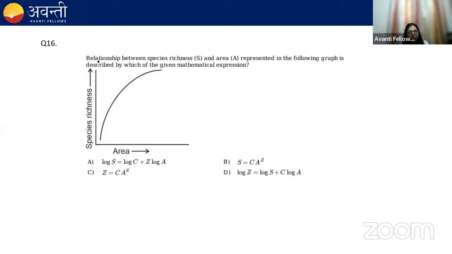Moving next is question number 16, which says the relationship between the species richness and area represented in the following graph is described by which of the given mathematical expressions? So this graph shows you a relationship between the species richness and the area.